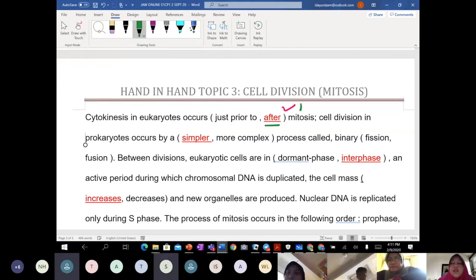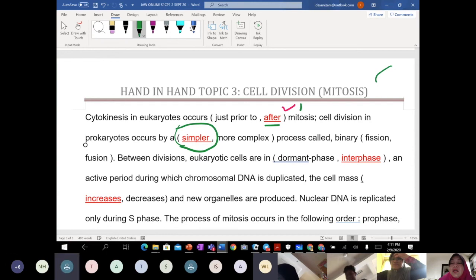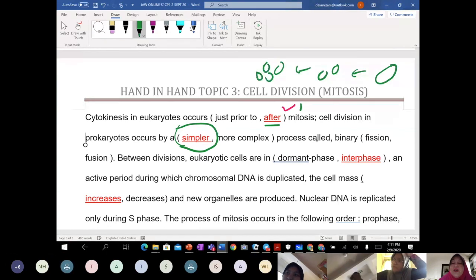Okay. Next, does cell division in prokaryotes occur by a simpler or more complex process? Yes, simpler, because only one cell becomes 2 cells, 2 become 4. This is simpler, where we call it binary fission, but in eukaryotic cells, we are more complex.